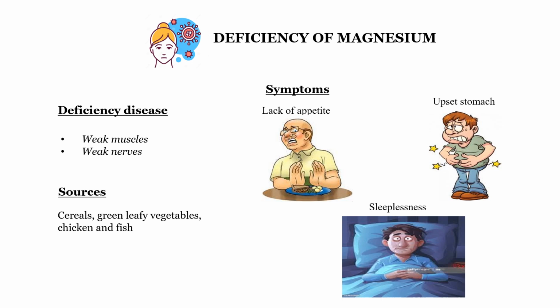Then comes deficiency of magnesium. Magnesium is an important mineral. It also regulates the functioning of muscles and nerves. It helps in the regulation of muscles and nerves. So this deficiency causes weak muscles and nerves, and its symptoms are loss of appetite, upset stomach, sleeplessness. So you have to eat lot of green leafy vegetables, cereals, chicken and fish to overcome this magnesium deficiency.